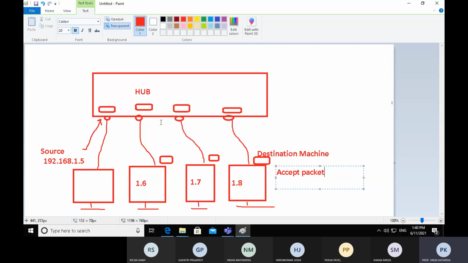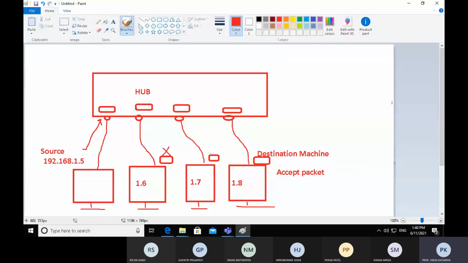So 1.6 and 1.7, what do they do with the packet? They will simply reject the packet, because in the header section of the packet there is no matching destination address. If there is no match, the data packet will be lost by the ports. So this packet gets lost. This packet again gets lost. So this is not good, since it is called an unintelligent device.